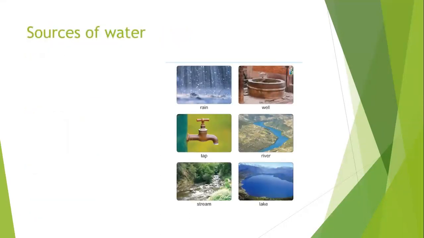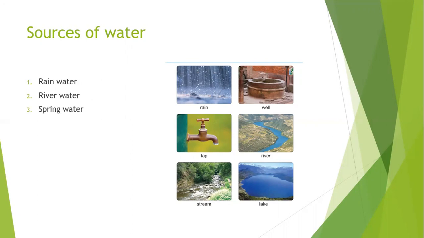Now, let's see the sources of water. Our Earth is called the blue planet because of the presence of water. So, as we all know, there are so many natural resources of water. Let's see some of the sources of water. Rainwater, it means the water we get from the rain. River water, the water we get from the river.